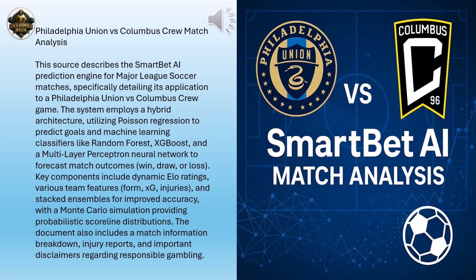So just to quickly recap here, this is quite a journey. The initial Poisson model leaned slightly towards more Columbus goals. Then the machine learning models were split. Random forest and the neural network predicted a Columbus win, while XGBoost and the sophisticated stacked ensemble favored Philadelphia. Correct. And finally, the Monte Carlo simulations, based on the Poisson inputs, gave the highest overall probability to an away win, but with a draw being the most likely single scoreline.